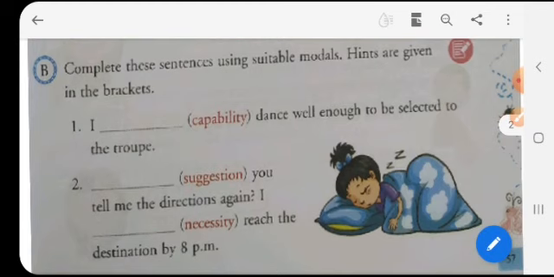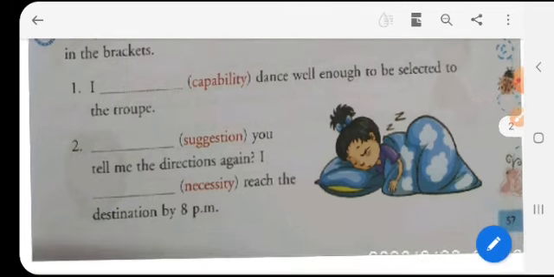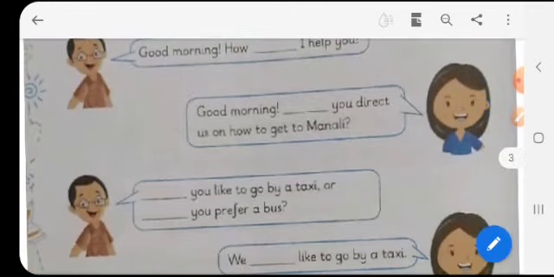Next we have to complete these sentences using suitable modals, and hints are given in the brackets. So here in the first sentence, you have to use the modal verb which will show the capability. So I can dance well enough to be selected to the troupe. Then in the second sentence, you are asked to use that modal verb which shows the suggestion. Can you tell me the directions again? In this way you have to select verbs from the above table that is given in the chapter.